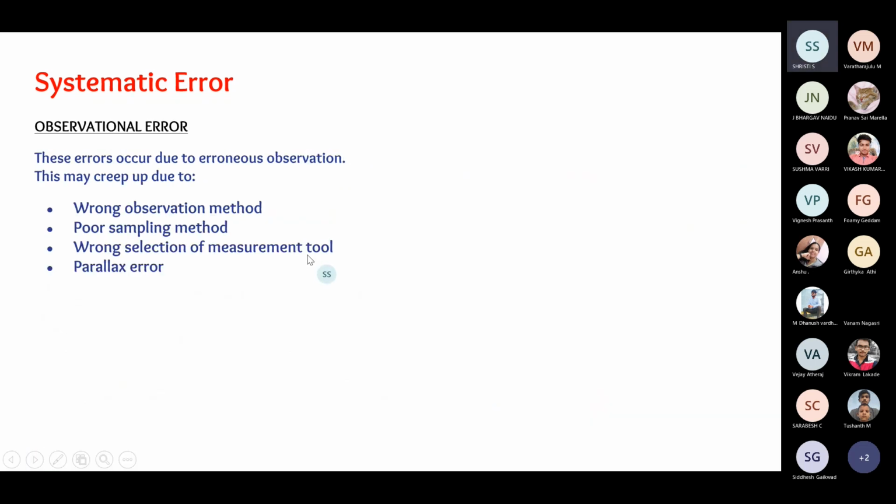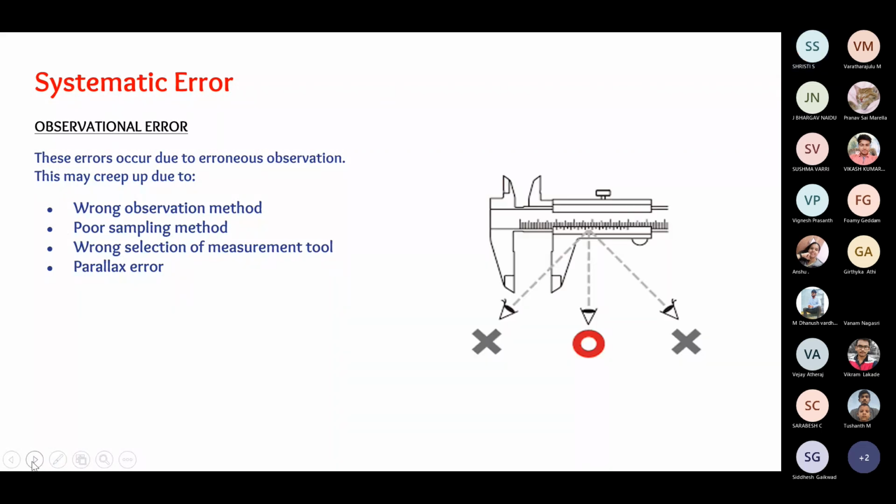The next is the observational error. Observational errors are mostly due to miscalculation, more of a human error. For example, here is the parallax error, which is very common. Even while we measure with a normal scale, we tend to cause that error. This is because the line of sight changes and so does the measurement. As you can see here, the point O is the right way of reading any scale. The right and the left ones will give a wrong reading.